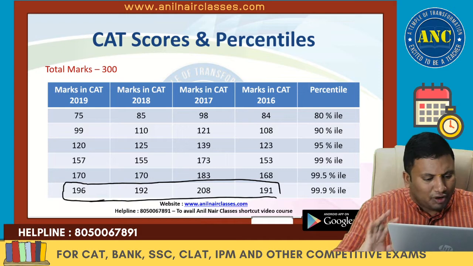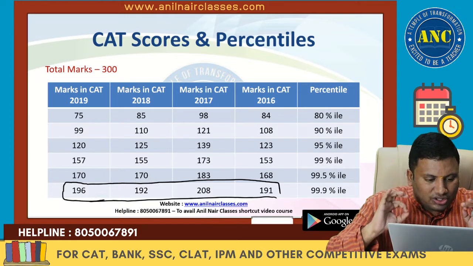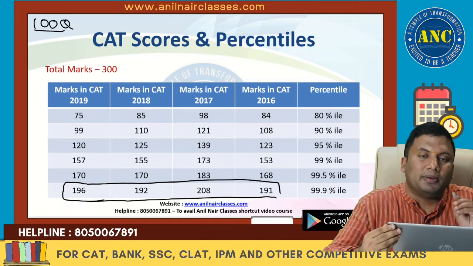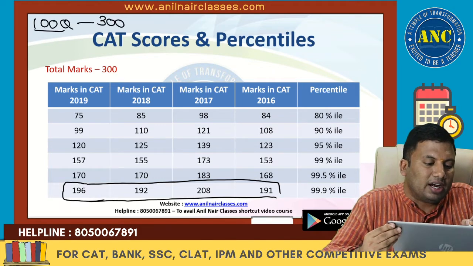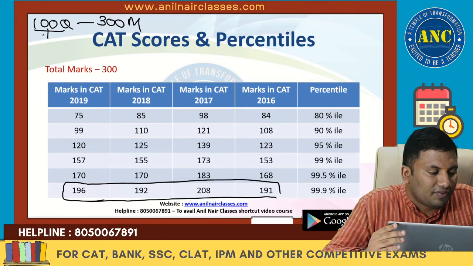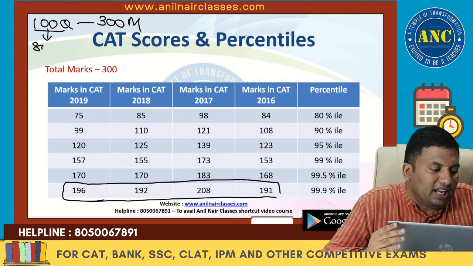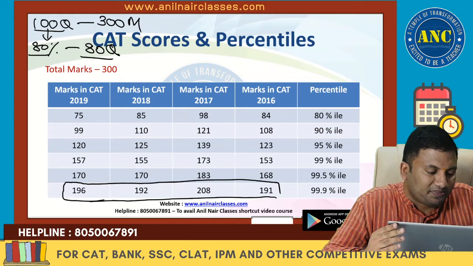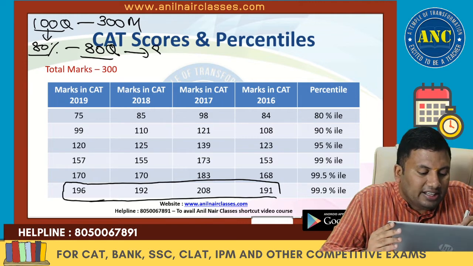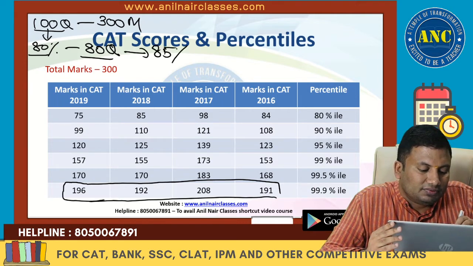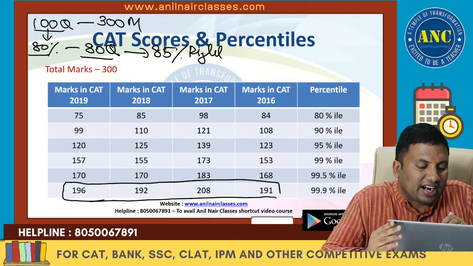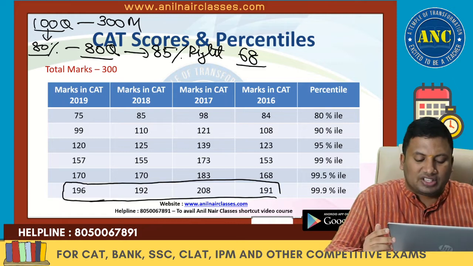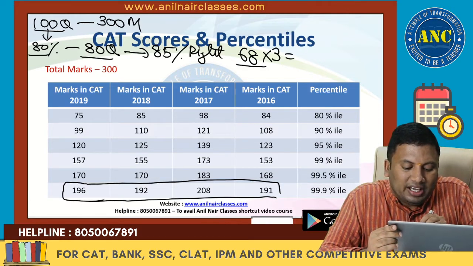That means if you observe this, it clearly shows that in case a student is writing the CAT examination of 100 questions and 300 marks, and he attempts 80% of the total questions, which is 80 questions, and gets 85% right, which is nothing but 68, 68 into 3 is 204.